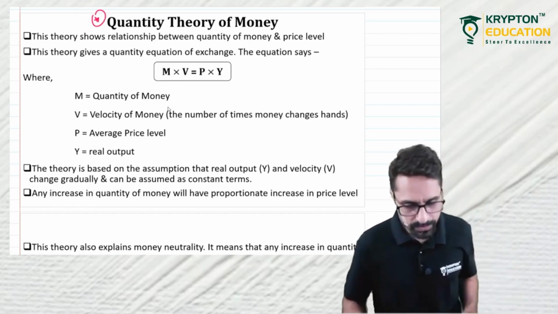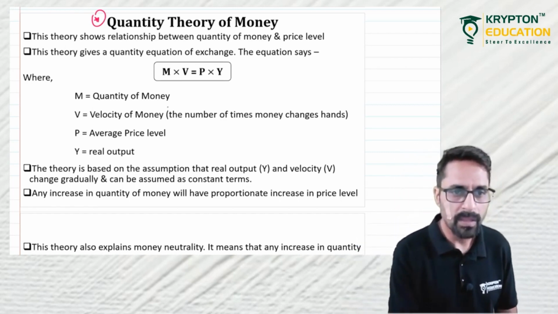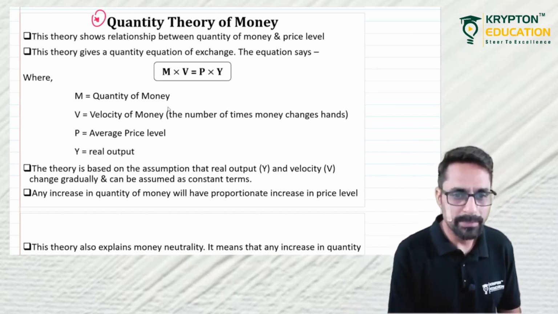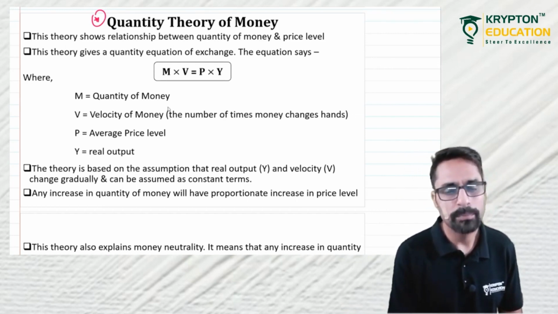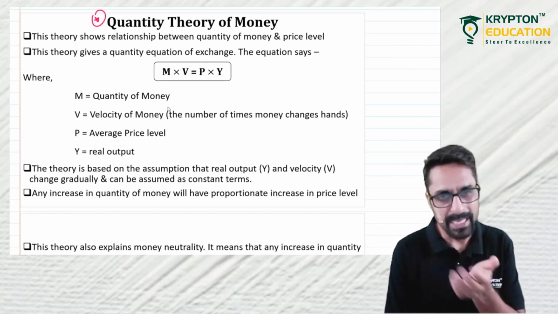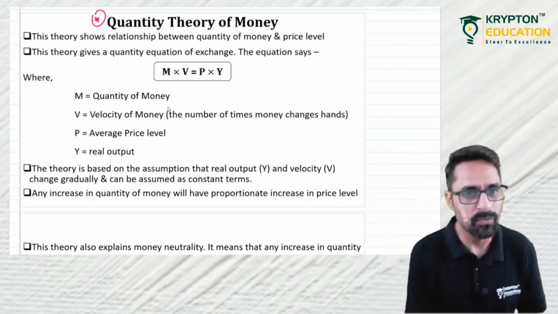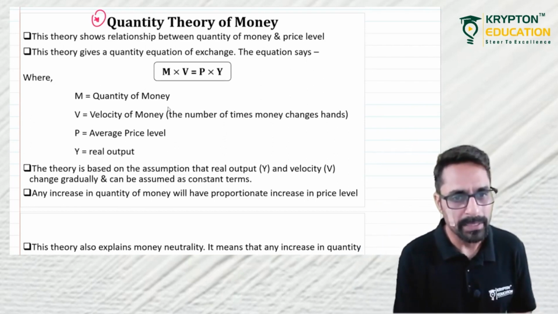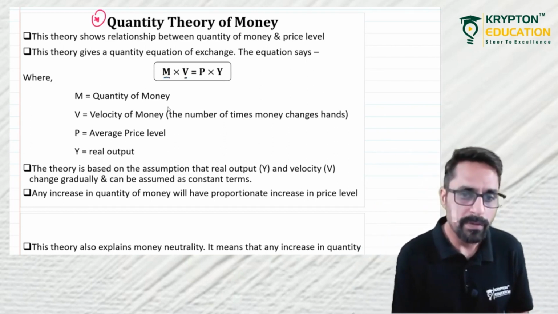To understand this, an equation has been given, which says M into V is equal to P into Y. Now you have to understand what is M, what is V, what is P, what is Y. M is your money supply, V is your velocity of money.